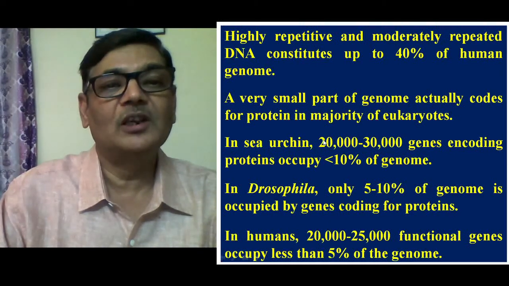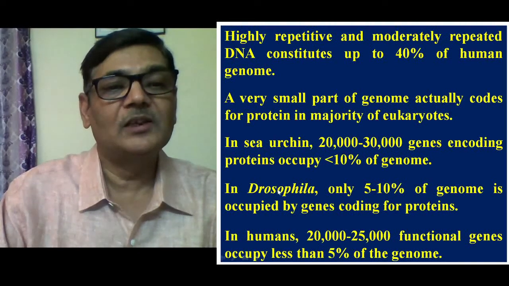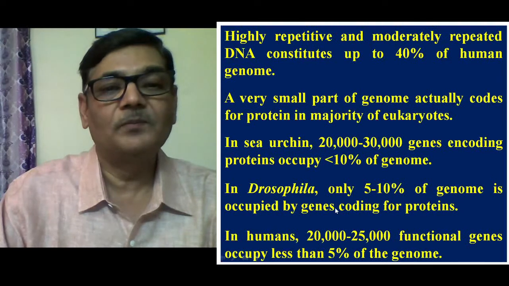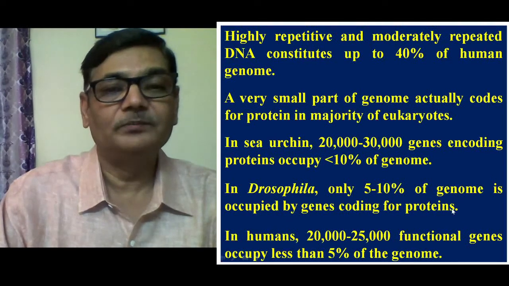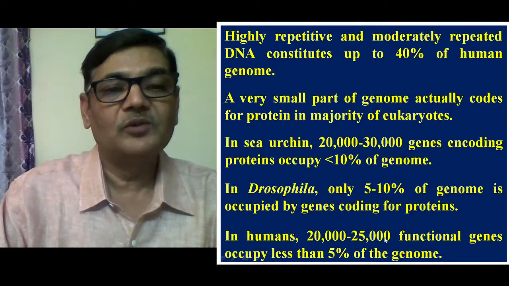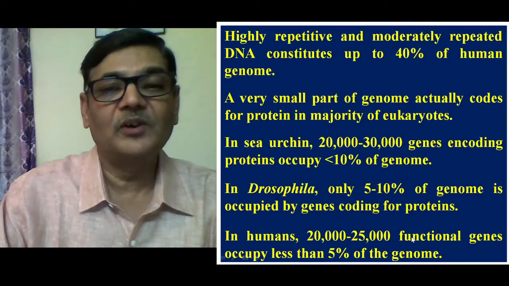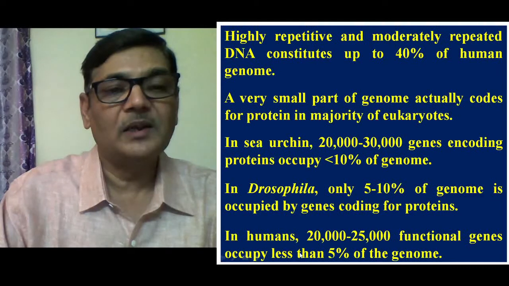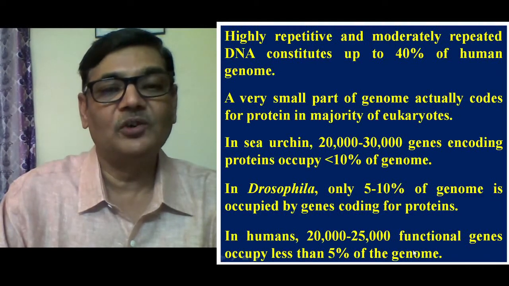So we can see how little representation protein coding genes have in the entire genome in sea urchin. In Drosophila, only 5 to 10% of the genome is occupied by genes coding for proteins. And in humans, 20,000 to 25,000 functional genes occupy less than 5% of the genome.